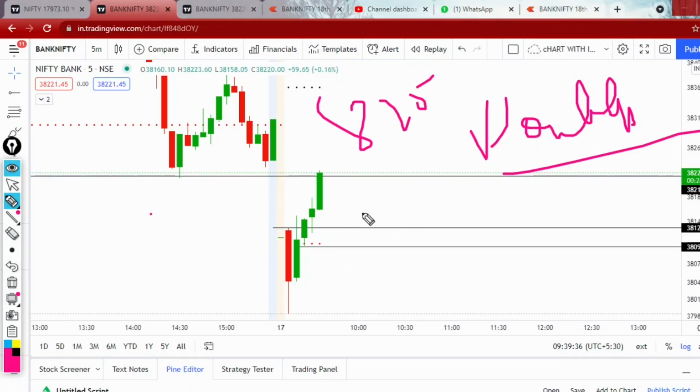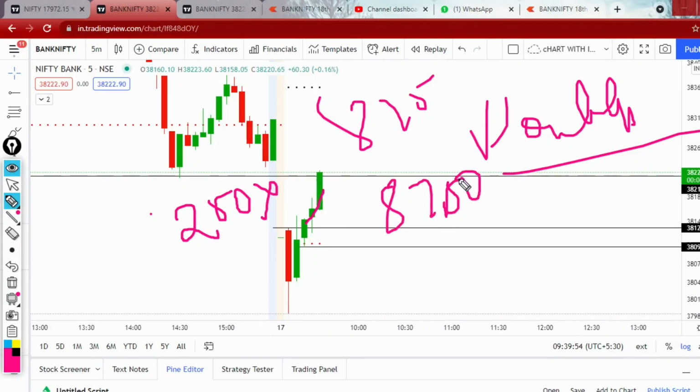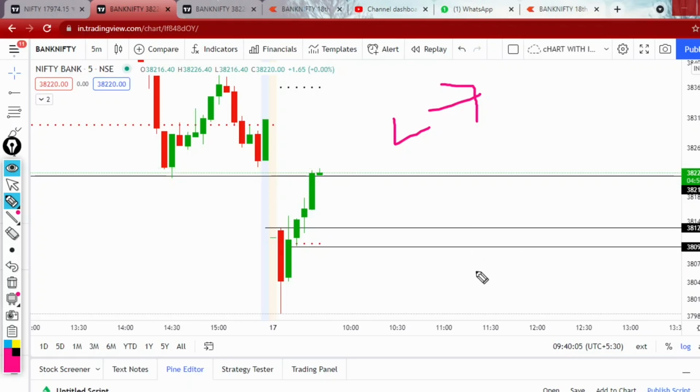Now think about you are a buyer with 10 lots. Now your quantity will be 250. For 250 quantity, if you are making 35 rupees in just a few minutes, for 10 lots you are making 8,750 rupees, right? 8,000 rupees you are making. If you are making small money, be happy for that, whatever might be the profit.